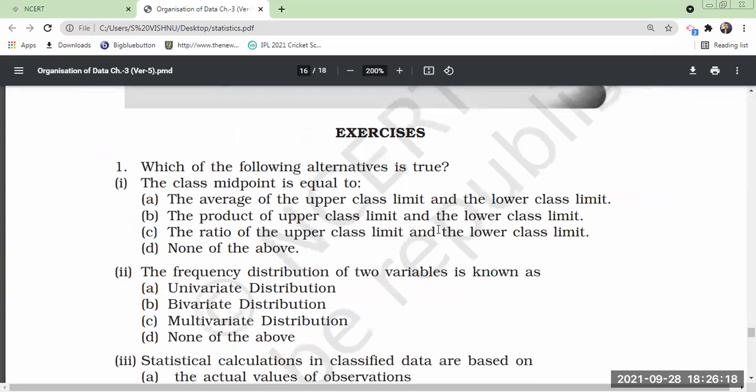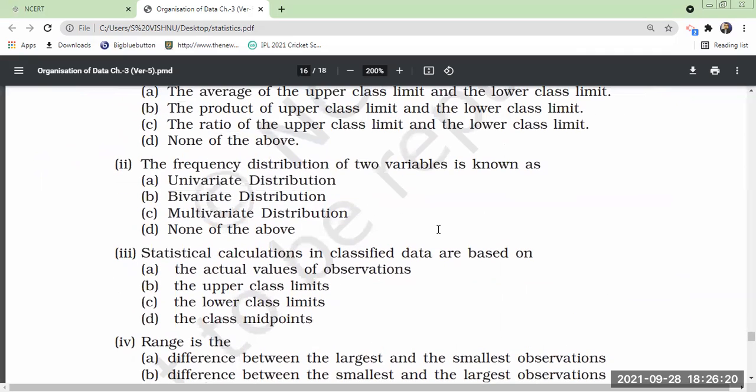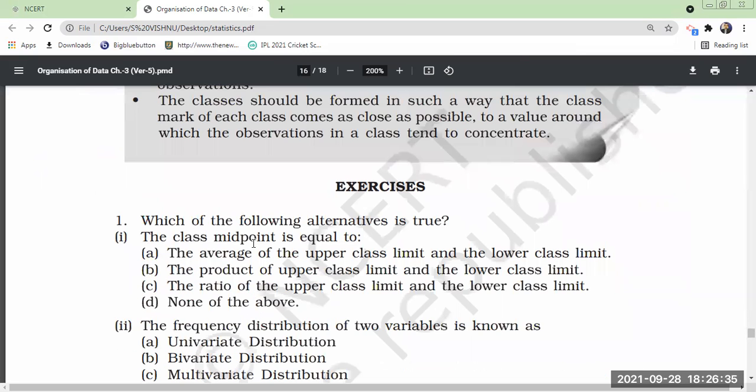Yes. Okay. Now come to, frequency distribution of 2 variables is known as univariate, bivariate, multivariate. Bivariate. Right, very good. Then the class midpoint is equal to, which one is correct?